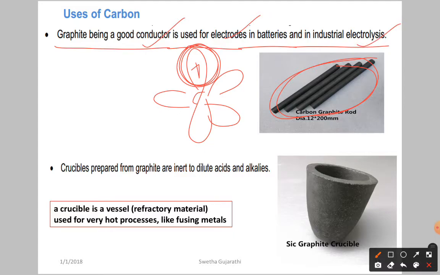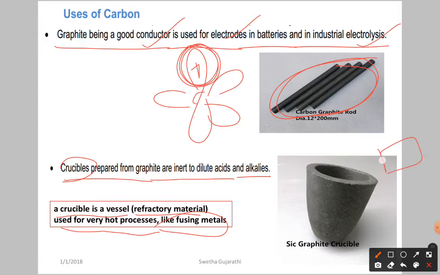and also for electrolysis purposes. Next, crucibles prepared from graphite are inert to dilute acids and alkalis. Now, what is a crucible? A crucible is a vessel of refractory material used for very hard processes like fusing metals. If you see a metal, it is in the solid state. Now, I want to convert it into liquid. Liquid means you have to go for high temperature. If you use a normal apparatus, it can't bear that much high temperature. So you have to use the proper vessels.